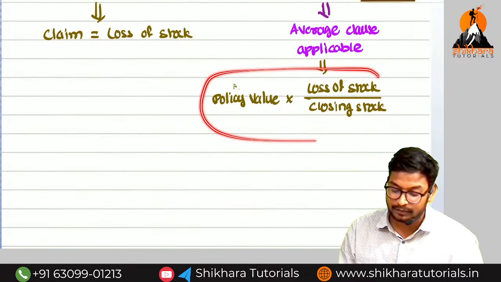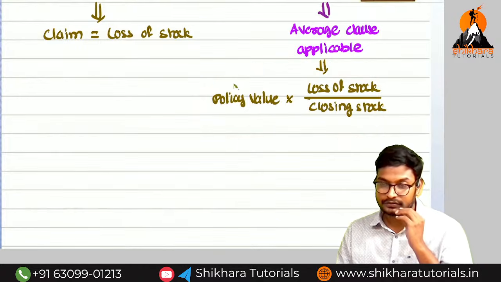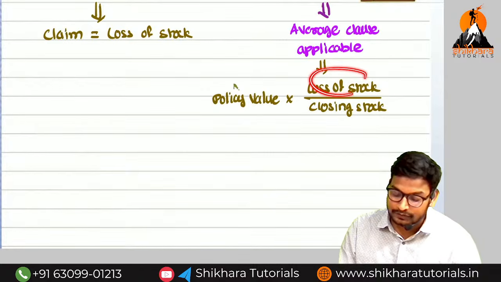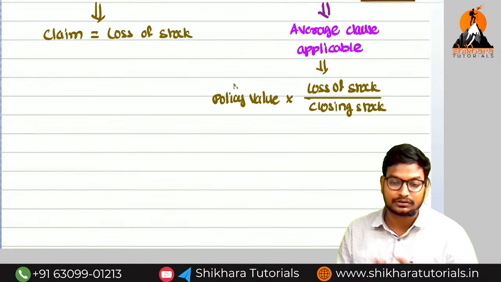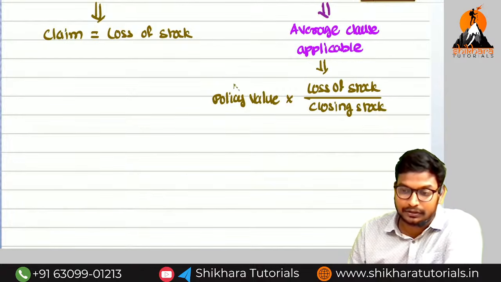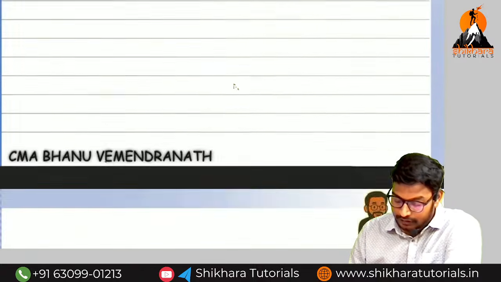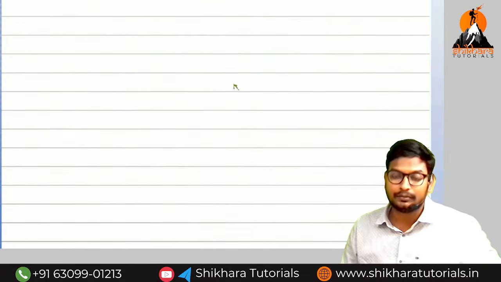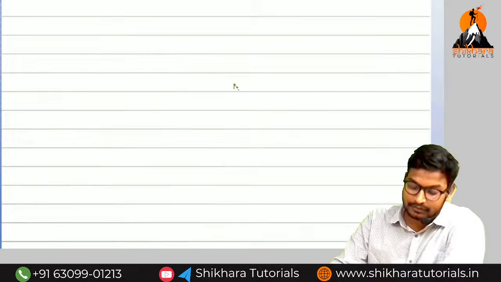What is the average clause formula? Policy value into loss of stock divided by closing stock. Some of the people may write like this: loss of stock into policy value divided by closing stock. That is also permissible, no problem. So these are the steps we need to follow. Now we are going to see the questions in order to get more clarity. So please open our workbook.